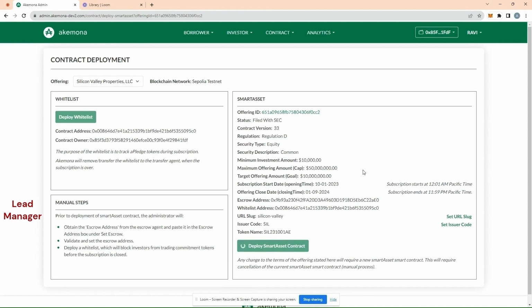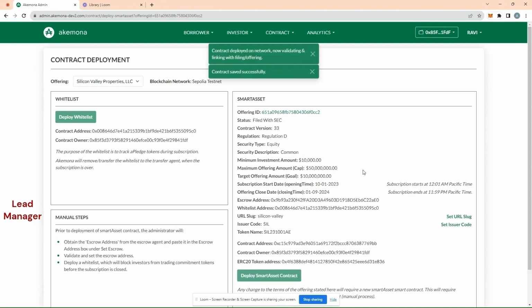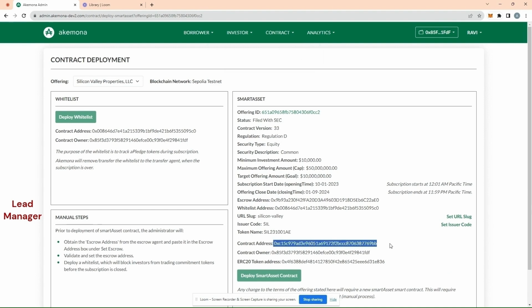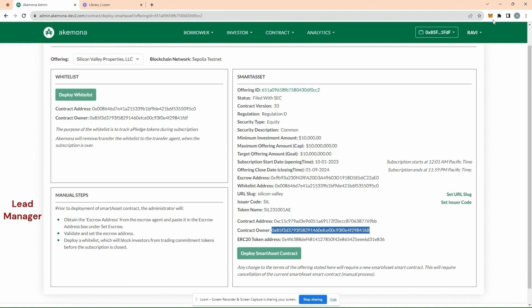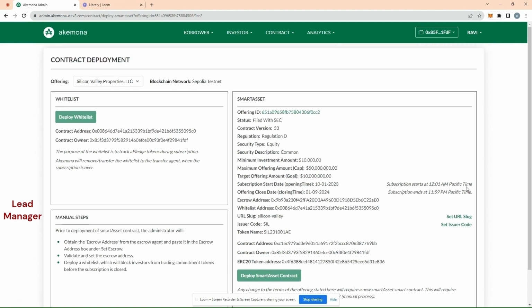We can see all the details of the smart contract. So basically, the offering and the smart contract are tightly linked. All the information about the offering is contained in the smart contract. Here we go. Here is the contract address. This is the contract owner. Of course, this is the wallet. And here is the ERC20 token, or the address of the ERC20 token. This is the name, and here is the address. At this point, we are all set.